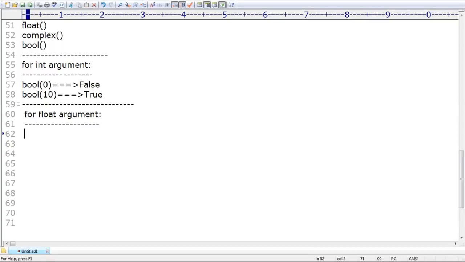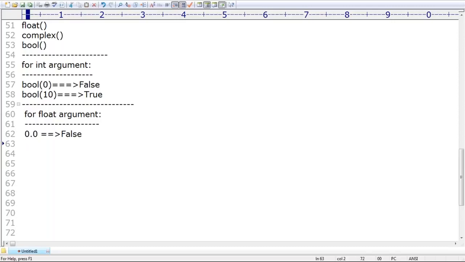Remember this: if the number is 0 or 0.0, evaluated to 0, then automatically it is treated as false. In all other cases it is treated as true. Remember this one.